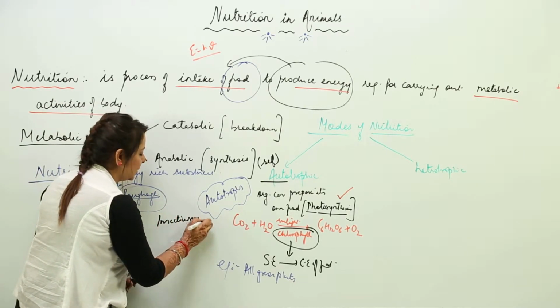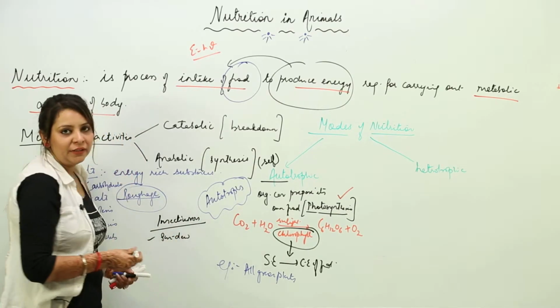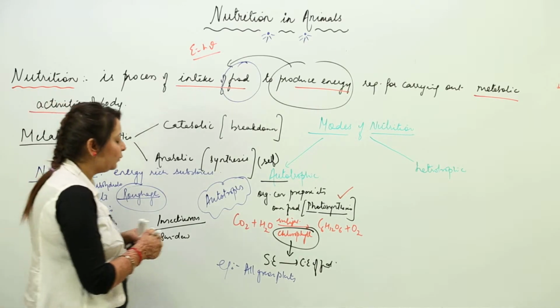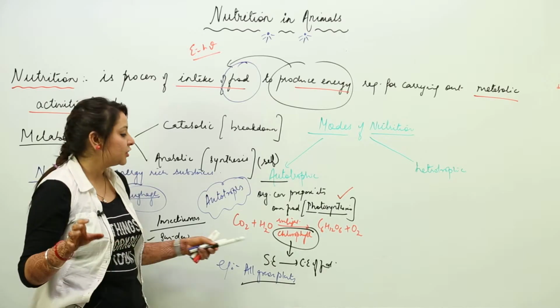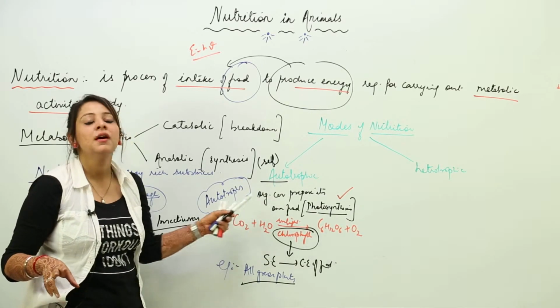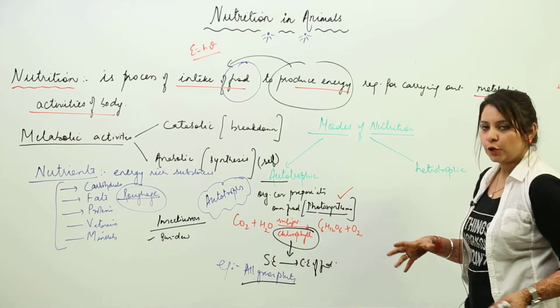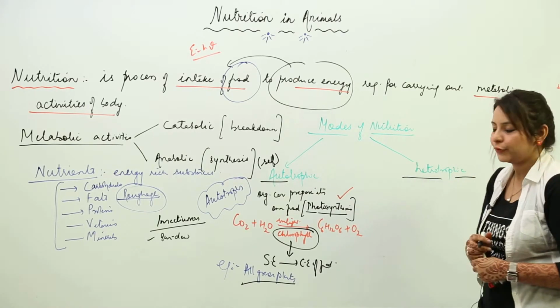They cannot photosynthesize, like sundew. We have many insectivorous plants, so that means they cannot prepare their food. The ones which are green in color contain a photosynthetic pigment capable of converting solar energy into the chemical energy of food, so they can make their own food. Apart from autotrophs, all the rest are heterotrophs.